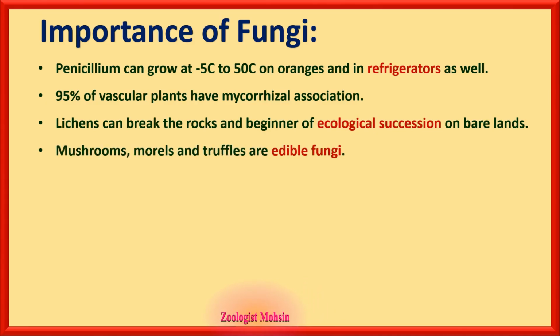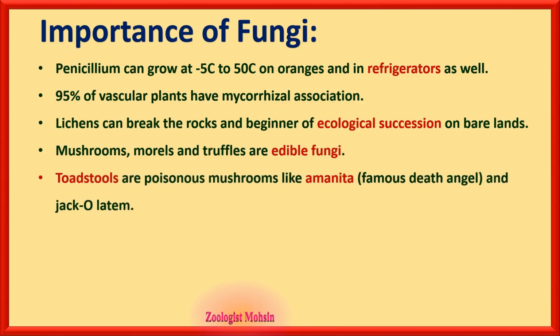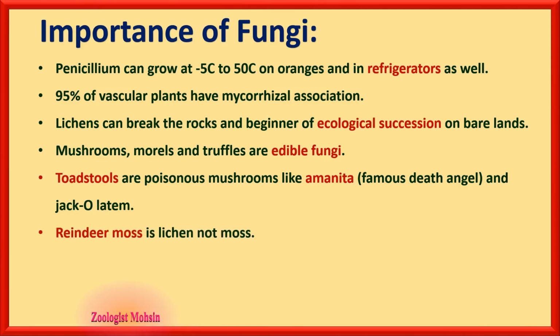Mushrooms, morels and truffles are edible fungi. Toadstools, remember the name, toadstools, are poisonous mushrooms, for example Amanita and Jacolatum. Amanita is the famous death angel. Reindeer moss is a lichen, not a moss plant.